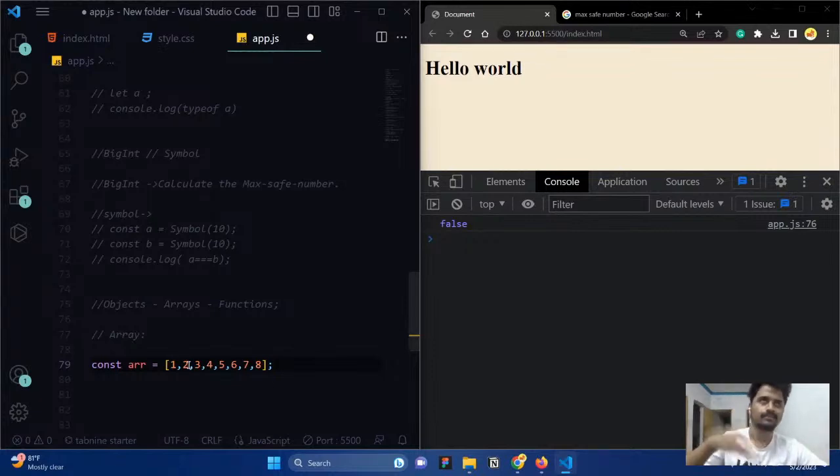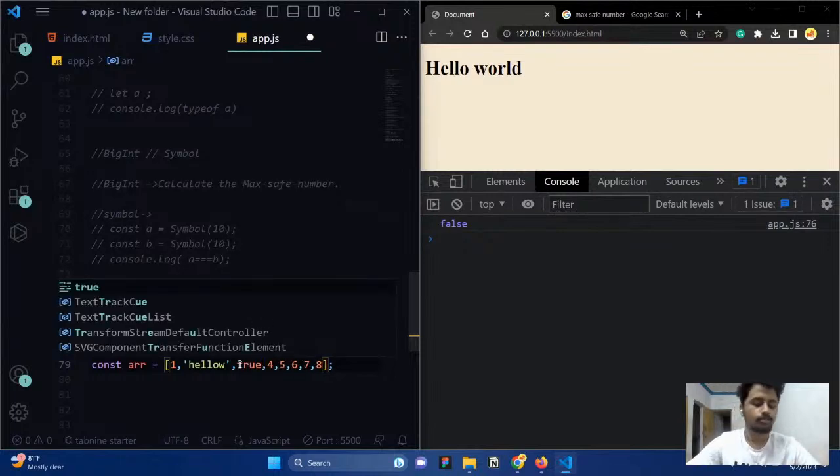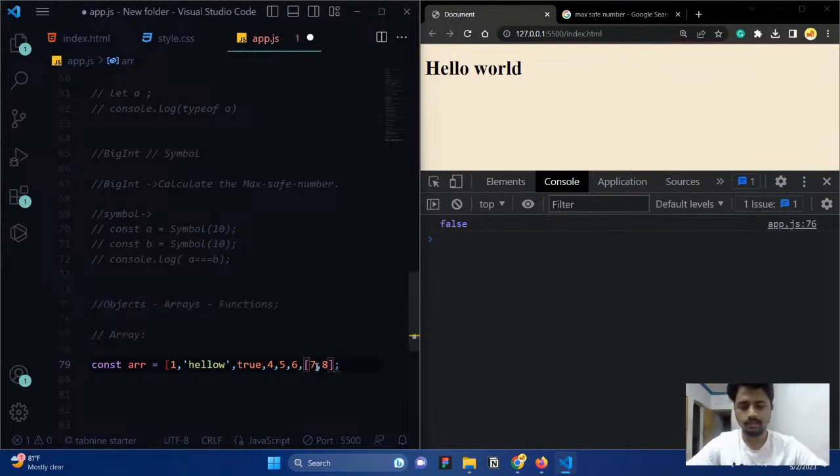There is no heterogeneous or homogeneous array system. If you want to add some other data type also, you can add it. For example, if you would like to add a string, you can add it. If you want to add a Boolean value like this, you can add it. Likewise, whatever value you want, you can add. You can even add an array inside an array like this.